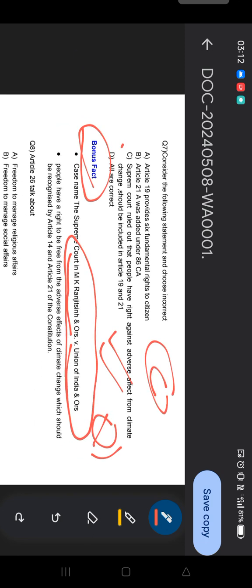In this case the Supreme Court highlighted that people have a right to be free from the adverse effects of climate change, which should be recognized under Article 14 and 21. Okay, Article 21 and 14. So this was the Supreme Court judgment, and this was a current affairs based question.